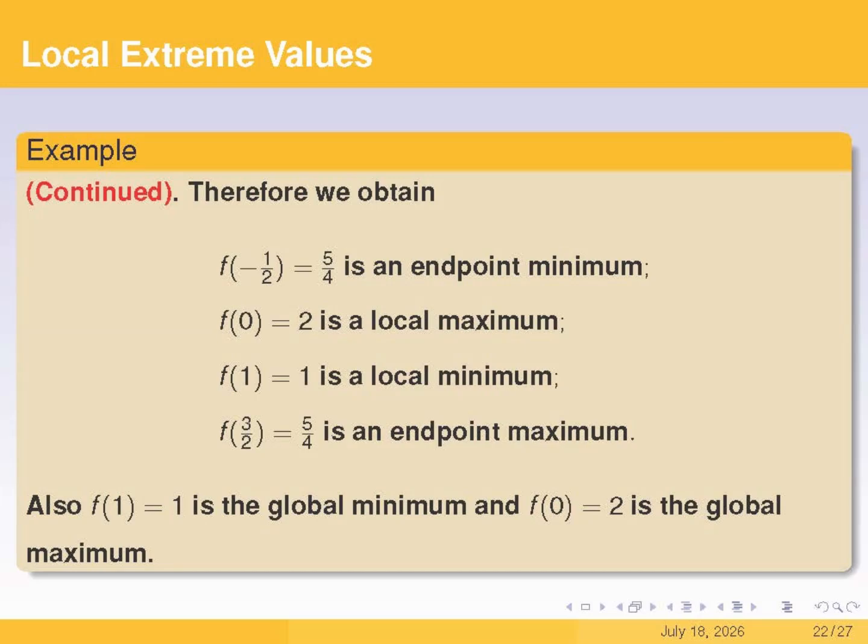By applying the theorem we discussed earlier, we can classify the extrema for these 4 critical points, just like you see on the screen. To find the global minimum, we simply look at all these different types of minimums and pick the absolute smallest one. Similarly, to find the global maximum, we look at all these different types of maximums and pick the absolute largest one.